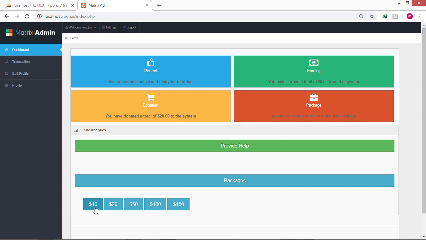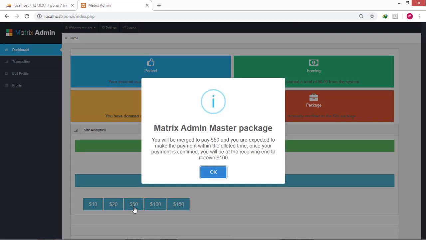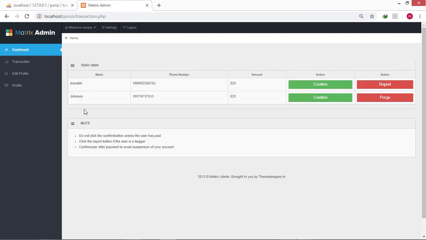Down here, we have got some clickable buttons detailing each donation package offered on the platform. If we go to the transaction page, we see 2 users that have been merged to pay this user. This is so because this user has paid a user on this platform and therefore is eligible to receive from 2 other users. This process will be automated with cron jobs, as you will learn how in the course.